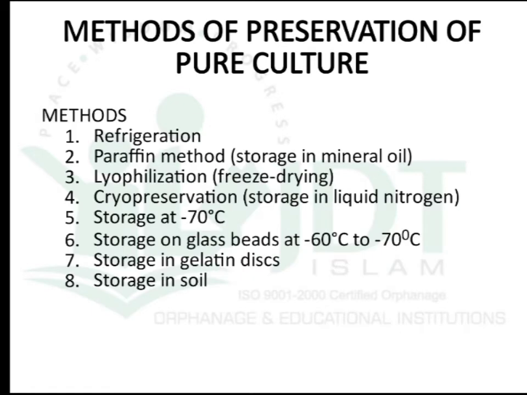Now coming to methods for preservation of pure culture. There are 8 methods: refrigeration, paraffin method, lyophilization or freeze drying, cryopreservation or storage in liquid nitrogen, storage at minus 70 degrees Celsius, storage on glass beads at minus 60 or minus 70 degrees Celsius, storage in gelatin disc, and storage in soil. Now let's discuss each method in detail.